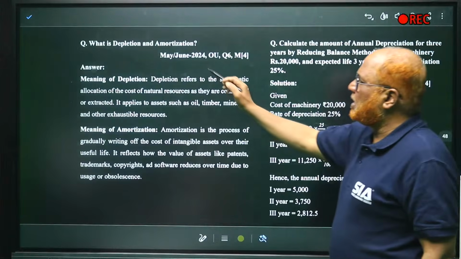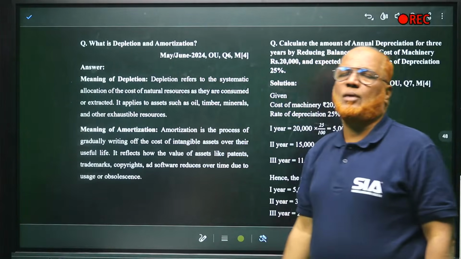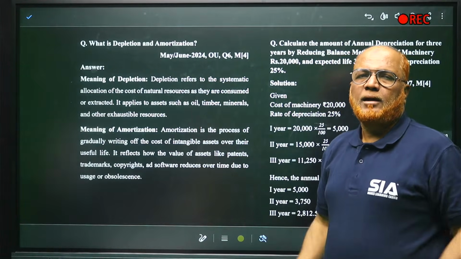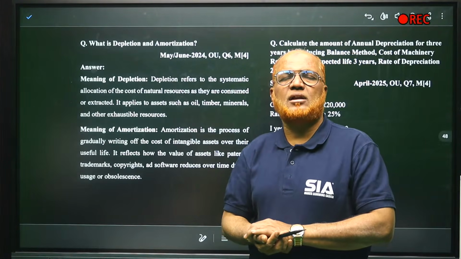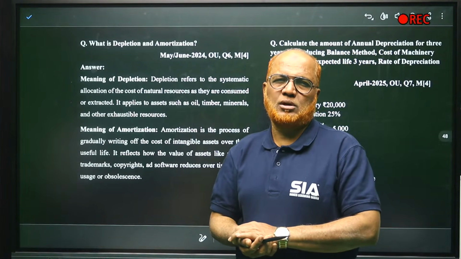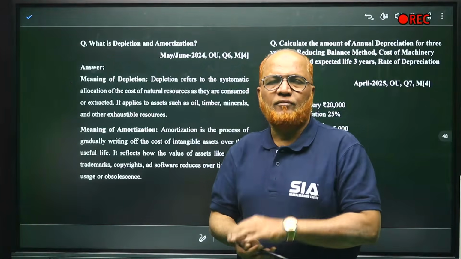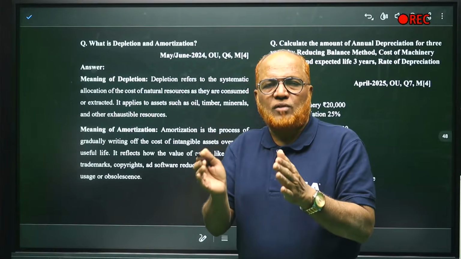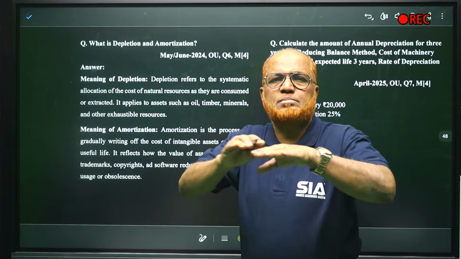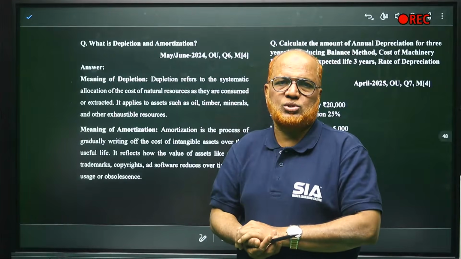One more question has been asked, May-June 24, 4 marks. Define depletion and amortization. Depletion is a term which is used when natural resources are used, for example, coal mines and oil fields, where natural resources are extracted. So the cost of that natural resource will be spread over the life of that natural resource.